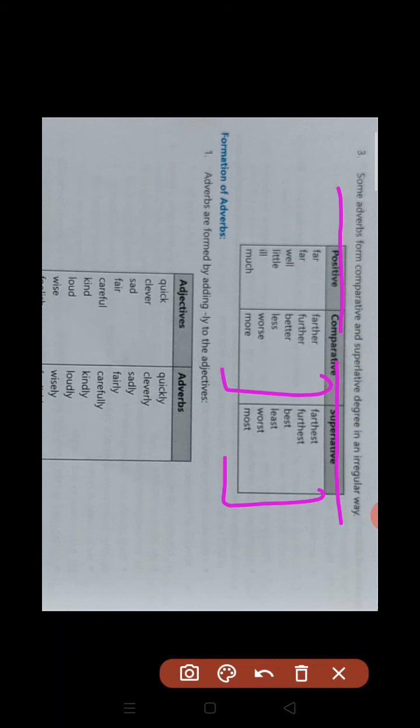In the next, some adverbs form comparative and superlative degrees irregularly. Irregular means in the comparative they are different, in the superlative they are different. They are not the same as what we have done previously, where in all we used more, most, er and est.